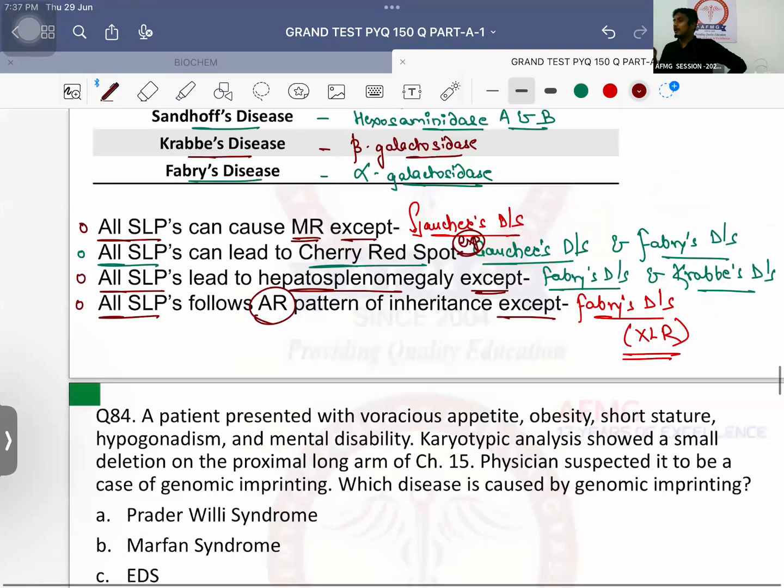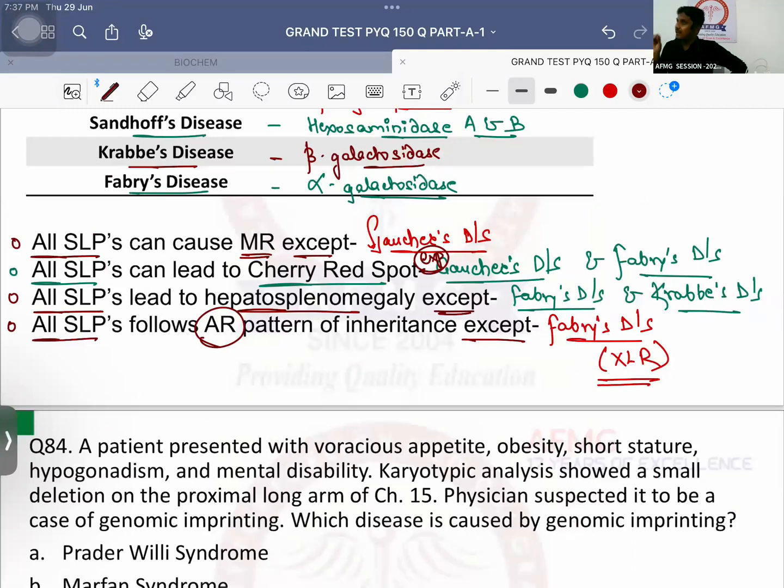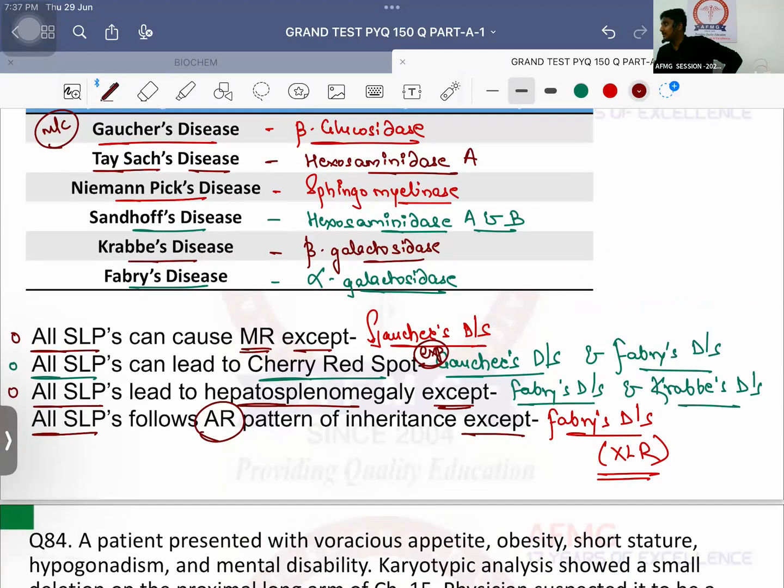Important is, remember, in biochemistry, most of the diseases are autosomal recessive, except few. So all mucopolysaccharidosis are autosomal recessive except type 2 known as Hunter's disease, which is X-linked recessive. All lipid storage diseases are autosomal recessive except Fabry's disease, which is again X-linked recessive. Okay? No issues with this. So all sphingolipidosis can cause mental retardation except Gaucher's disease. All sphingolipidosis can lead to cherry red spot except Gaucher's disease and Fabry's disease. All sphingolipidosis leads to hepatosplenomegaly except Fabry's disease and Krabbe's disease. All sphingolipidosis follows autosomal recessive pattern of inheritance except Fabry's disease, which follows X-linked recessive pattern of inheritance.